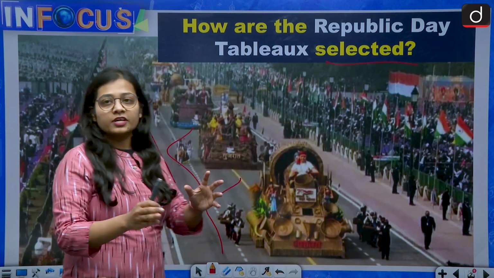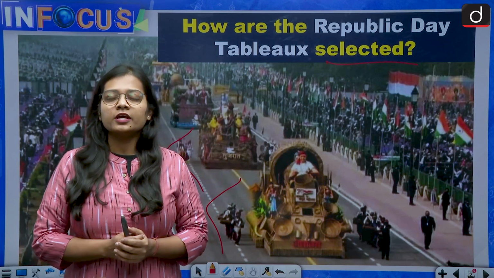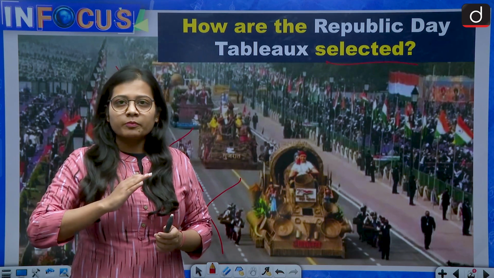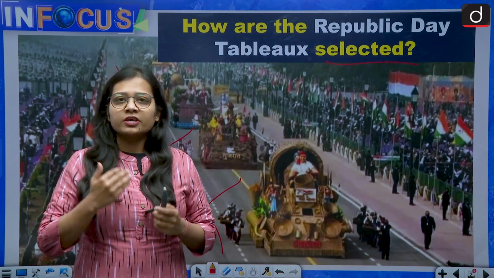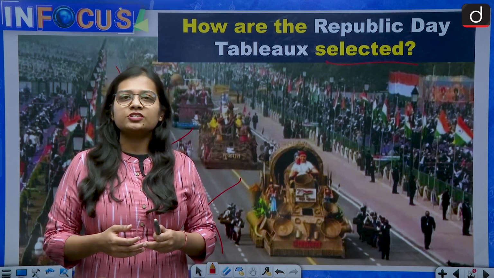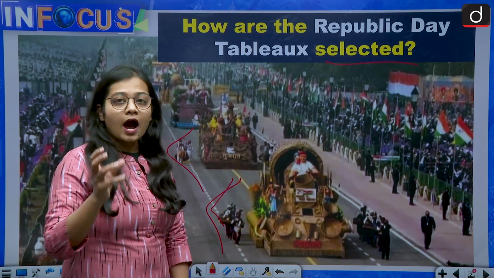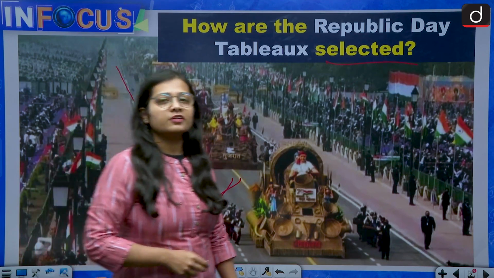Whenever you see a Republic Day parade on your television or you are a spectator there, what you see is that many states or ministries carry out their tableaus, depicting their culture, heritage and many other themes. So we will be discussing the process of their selection.